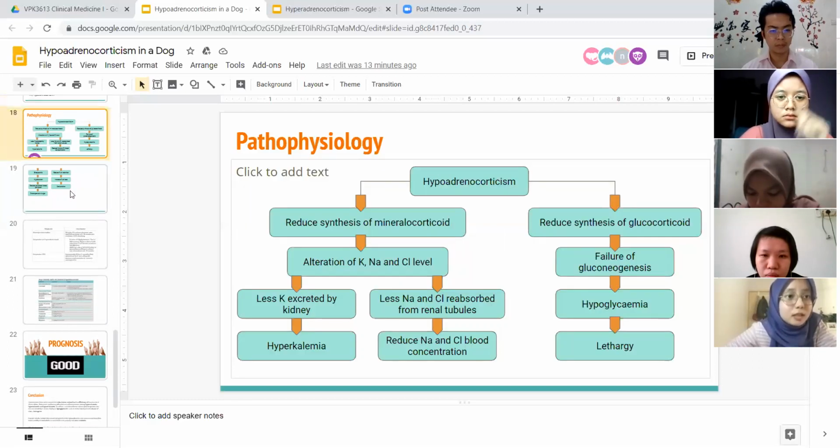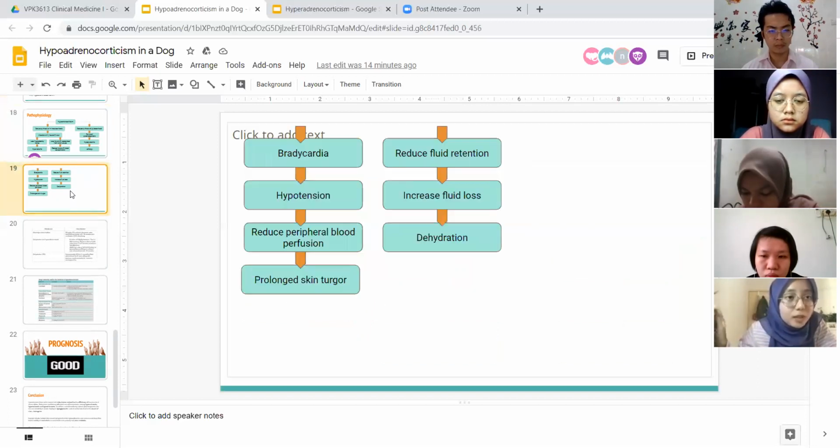And then for the sodium and chloride, when less sodium and chloride is reabsorbed from the renal tubule, this will result in reduced sodium and chloride concentration, which will lead to reduced fluid retention and increased fluid loss, which will cause dehydration.